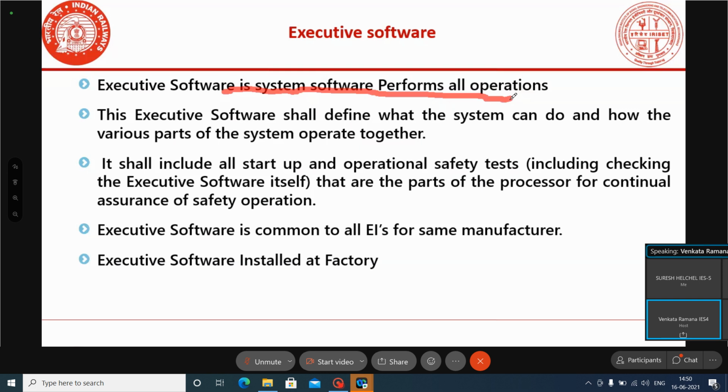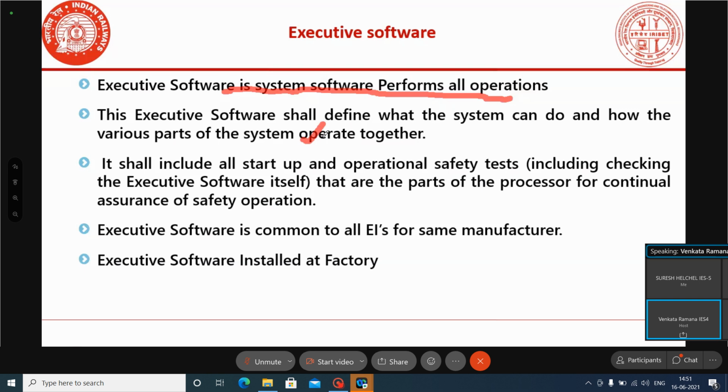The executive software shall define what the system can do and how the various parts of the system operate together. That is the executive software.